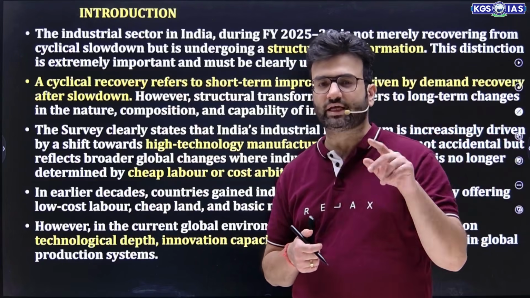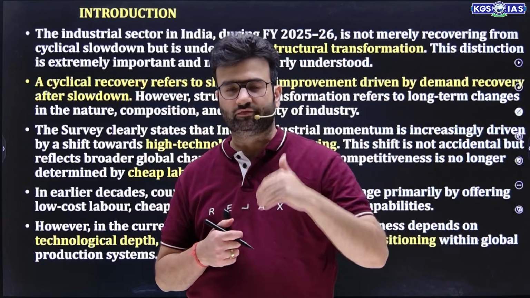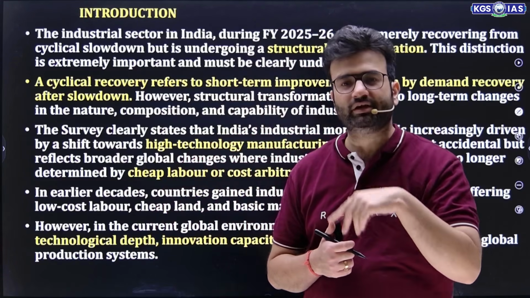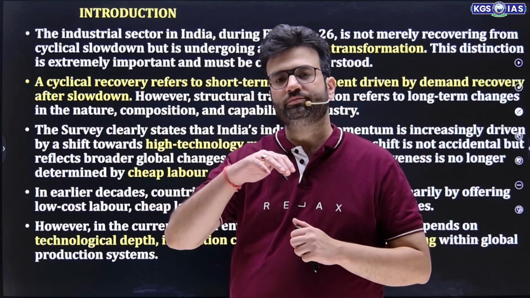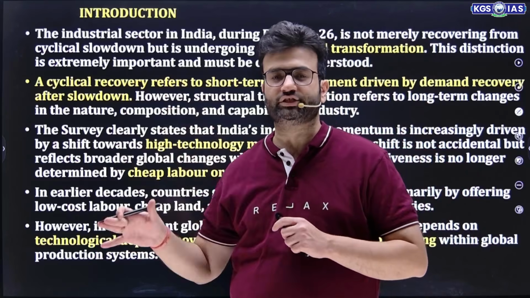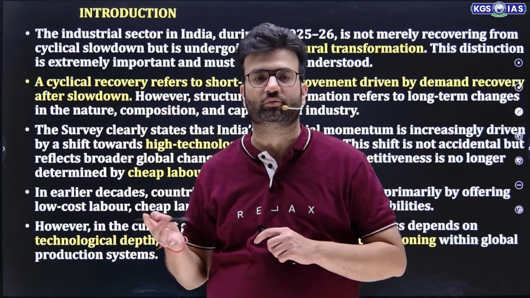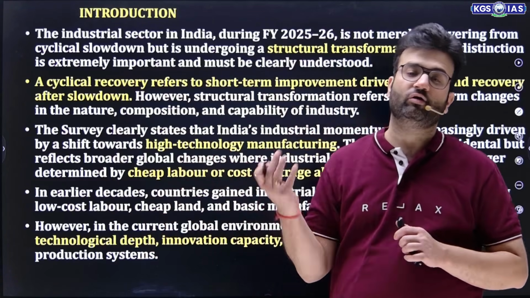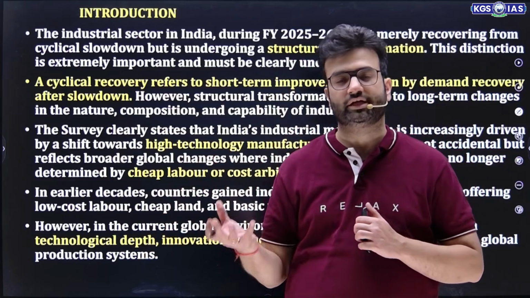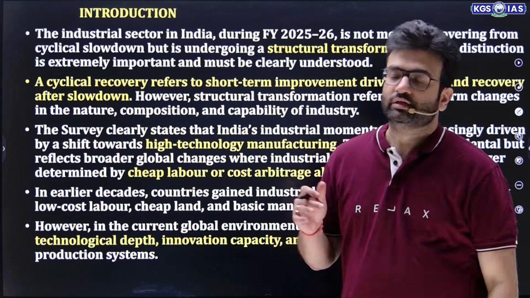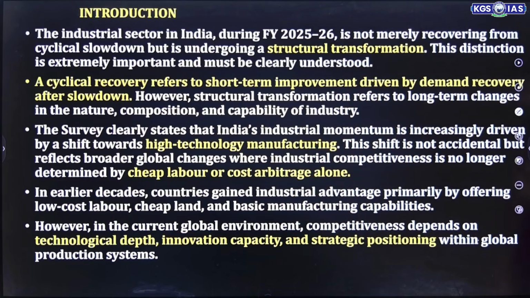So we have this particular cycle. Above we have the boom period, and in the bottom part we have the burst phase, that is the depression phase. In between, the whole economic cycle rotates. From boom, it leads to slow economic growth, then recession, then depression, then recovery, then growth, and then again boom. This phase of cyclical slowdown started from the COVID times, and right now, in the context of the US-Iran-Israel war, the Russia-Ukraine war and Trump tariffs, all this creates a kind of cyclical slowdown.